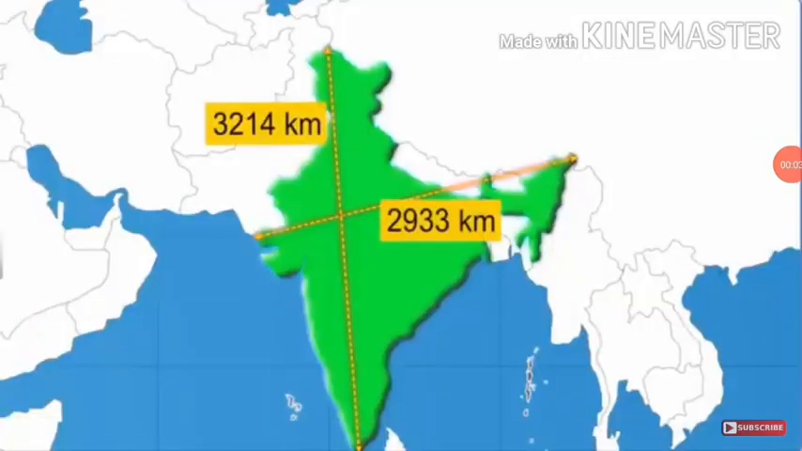Now the stretch of India. The north-south extent from Kashmir to Kanyakumari is about 3,200 kilometers. And the east-west extent from Arunachal Pradesh to Kutch is about 2,900 kilometers. Arunachal Pradesh to Kutch means Gujarat. Now, what is the north-south and the east-west distance of India? North-south about 3,214 kilometers and east to west approximately 2,933 kilometers. See on the screen.